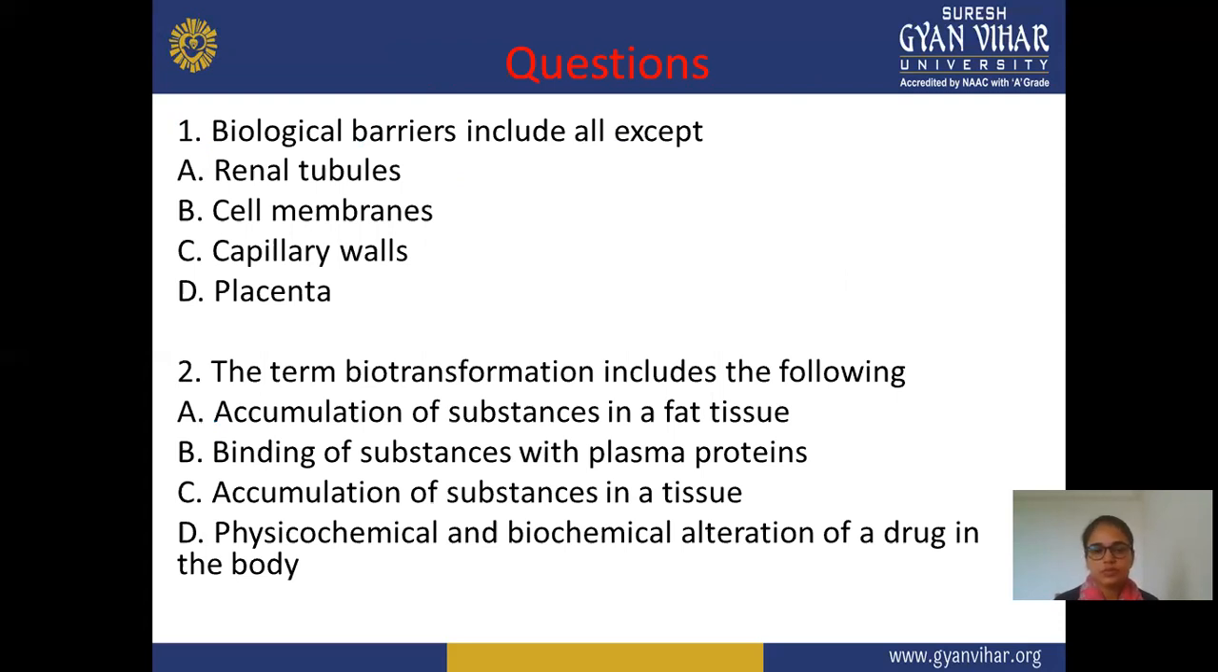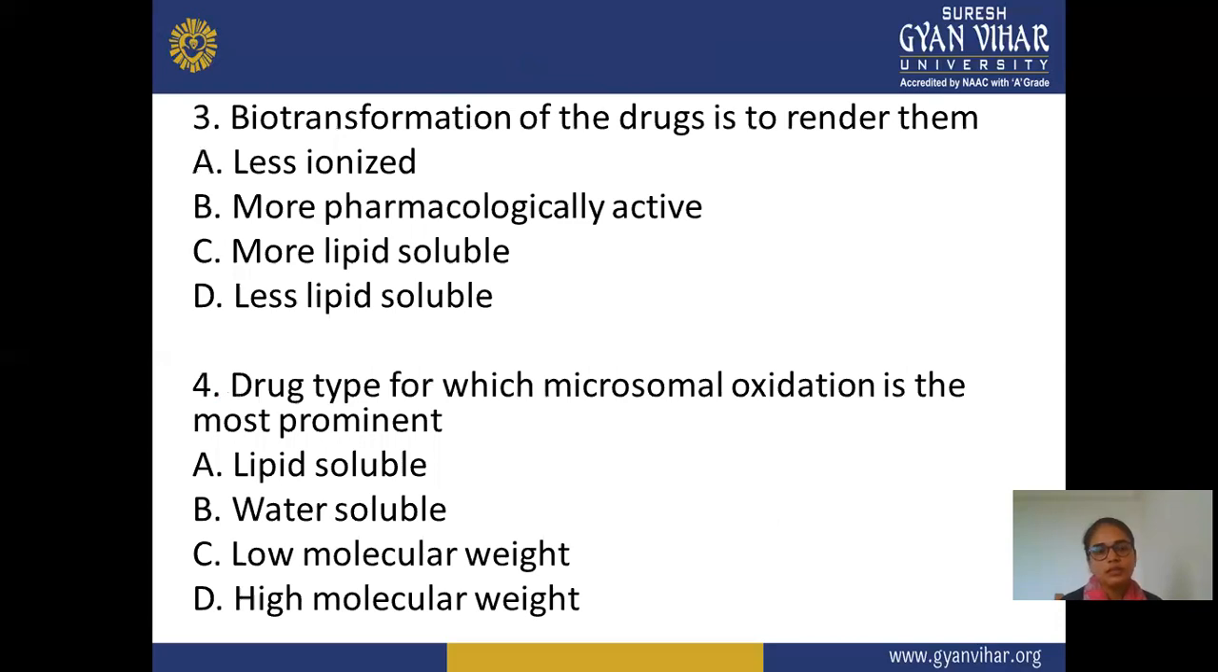C is accumulation of substance in tissue, and D is the physicochemical and biochemical change. Third question: biotransformation of a drug makes it A, less ionized, B, more pharmacologically active, C, more lipid soluble, D, less lipid soluble. And fourth question: the drug type for which microsomal oxidation is most prominent. A is lipid soluble, B is water soluble, C is low molecular weight, and D is high molecular weight.